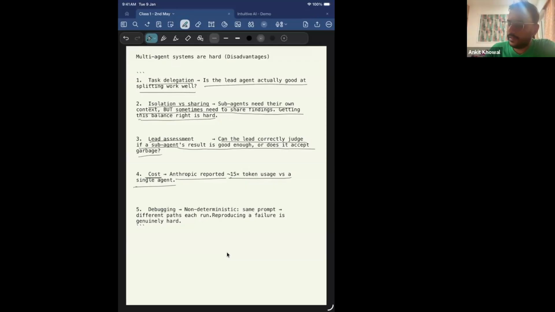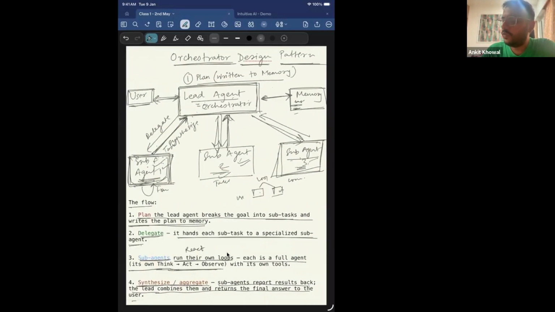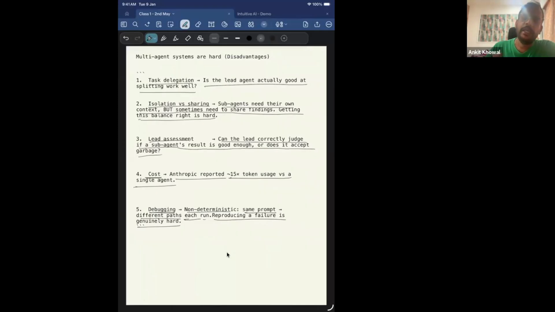Which is very clear. And then debugging: as we can already see from the above points, debugging will be extremely hard in the case of multi-agent systems, because LLMs are already non-deterministic, right? Same prompt, different paths. You can see that the same prompt can lead to different paths. So each sub agent has to be really good at doing the right thing, right? If a failure happens, it's very hard to detect where the failure happened. I developed the system, but did agent 1 fail, did agent 2 fail, or did agent 3 fail, right? For my task, debugging this will be really tough in a multi-agent system. So that is also one actual challenge of developing multi-agent systems.